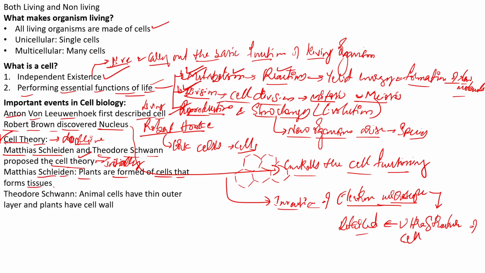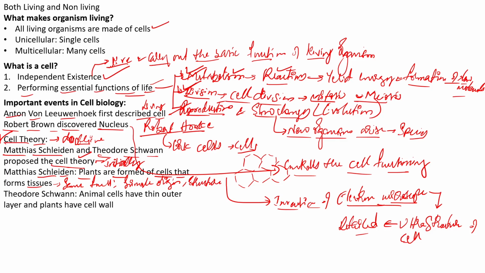of tissues. Okay, so how do we define a tissue? A tissue can be defined as a group of cells that have the same function, similar or same origin, and also the same structure. Any group of cells having the same function, similar origin, and same structure, we call them what?